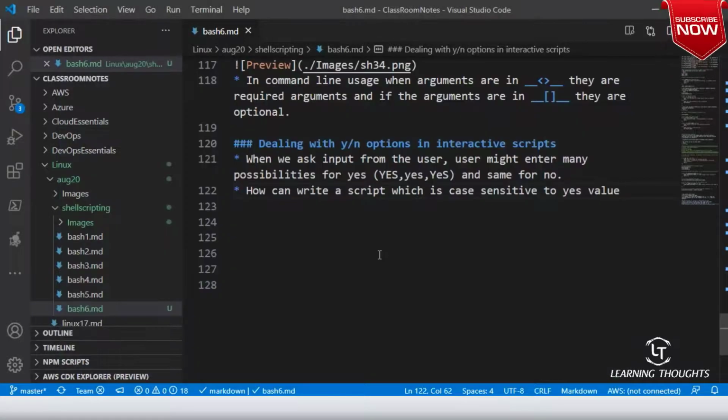So let us try to write a shell script where it is very easy for the user to tell whether your script accepts yes or no. Our user might be entering small y, capital Y, small n, capital N. So let me write a very quick, simple shell script, yes-no.sh.